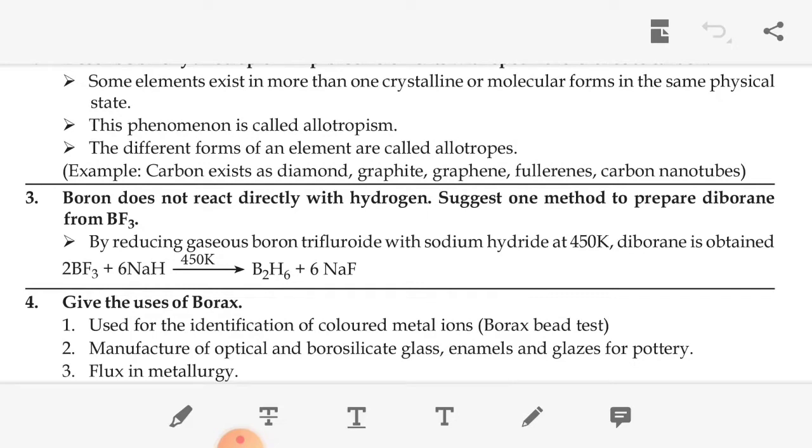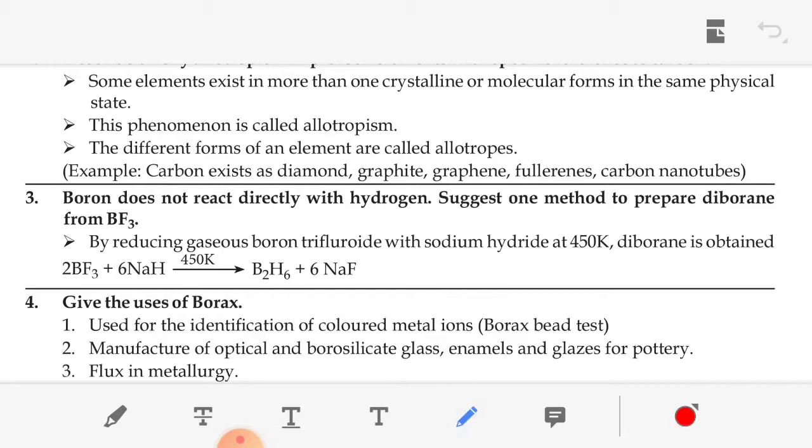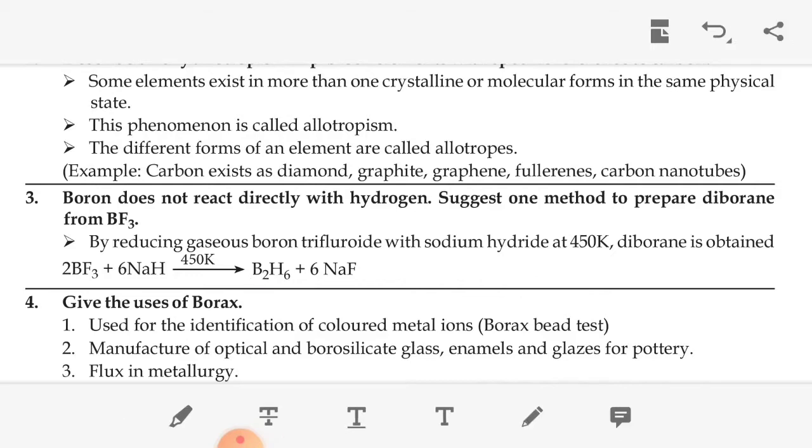Then third question: boron does not react directly with hydrogen. Suggest one method to prepare diborane from boron trifluoride. By reducing gaseous boron trifluoride with sodium hydride at 450 Kelvin, diborane is obtained. The equation: 2BF3 plus 6NaH at 450 K gives diborane, B2H6, plus 6NaF, that is sodium fluoride.